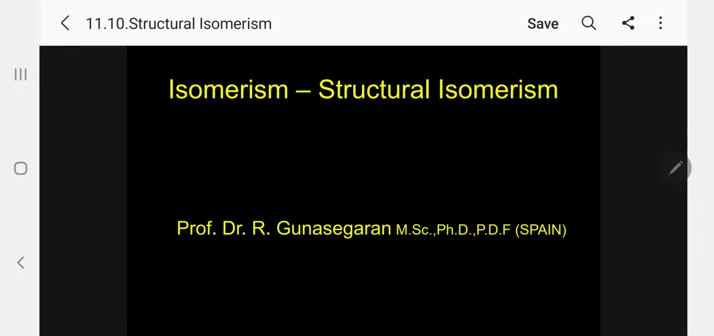My dear students, today I am going to discuss the next topic, isomerism. This is the general topic applicable for starting from alkane to isocyanate. For all the types of organic compound, this is possible. So here, let me concentrate first on structural isomerism.